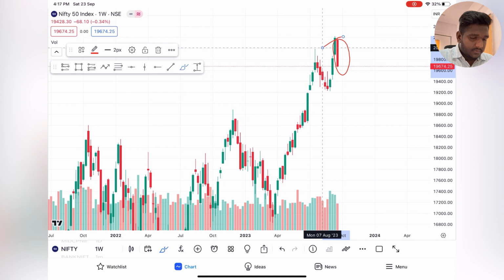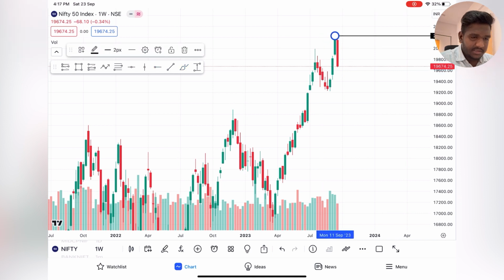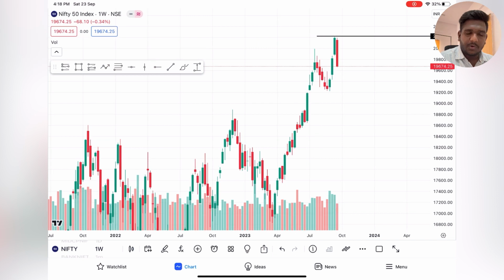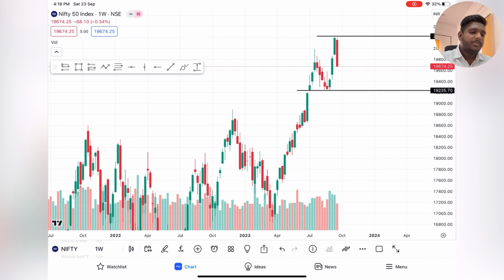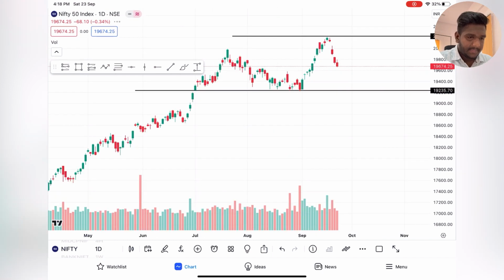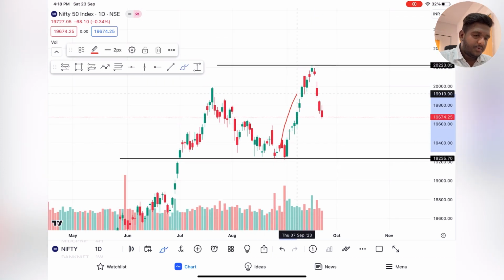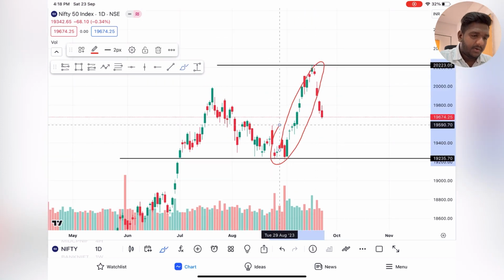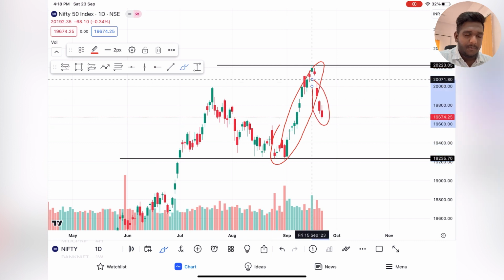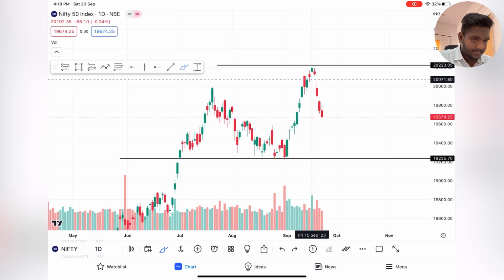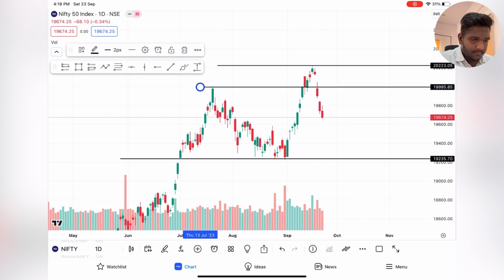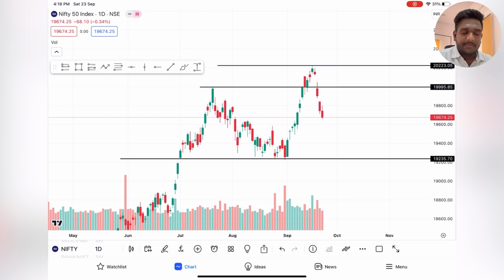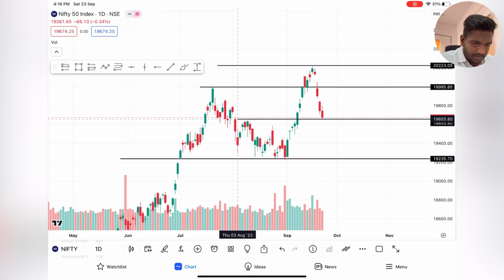Okay, so let us mark the highest resistance, that is all-time high, and highest support. See how many days it took to go up. Okay, and now just 3 days it has given very bad move. So mark the highest resistance here as well. Very strongest resistance for Nifty will be 20,000, and the nearest support is going to be this.